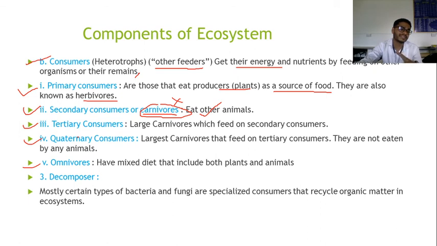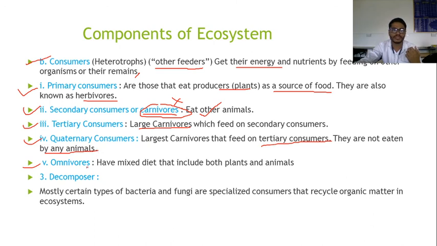The third point, tertiary consumers, are large carnivores which feed on the secondary consumers. That means this one is also a carnivorous animal. Quaternary consumers are the largest carnivores, which feed on the tertiary consumers, and they are not eaten by any other animals. This is a very important point about the quaternary consumer.